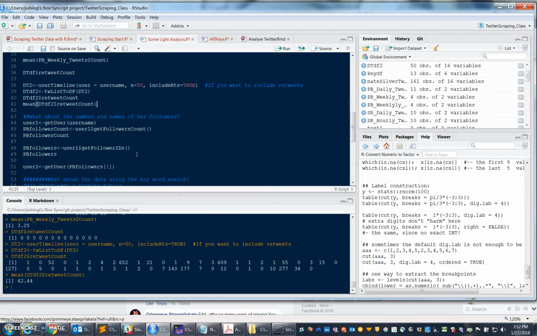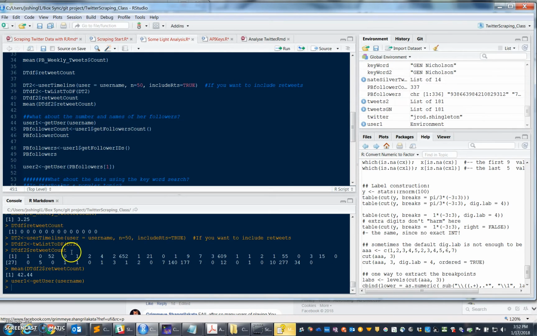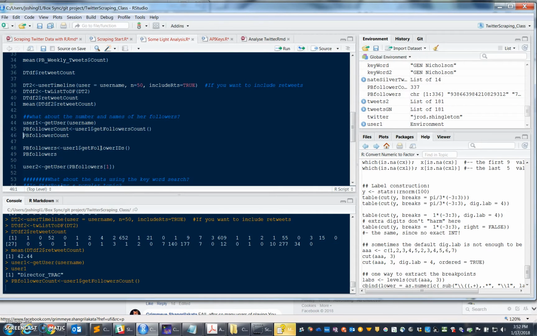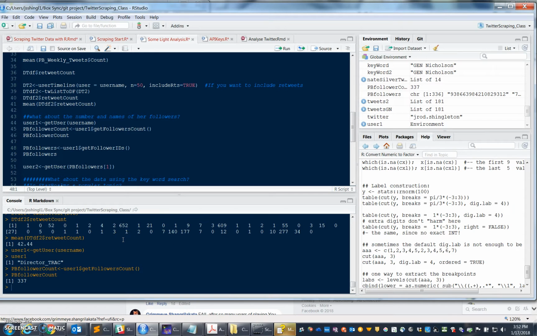Okay, what about the people that follow the track director? How many followers does she have? What kind of things are those people interested in? Well, if we use the get username command, which is storing the track director, we can then use the get followers count command, which gives us 337 followers for the track director.